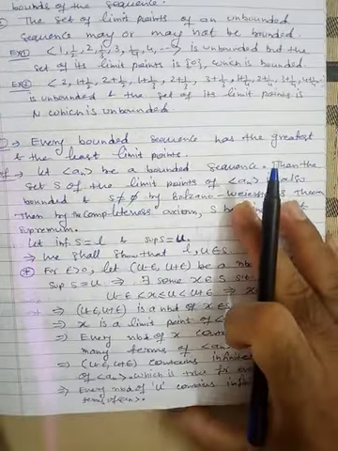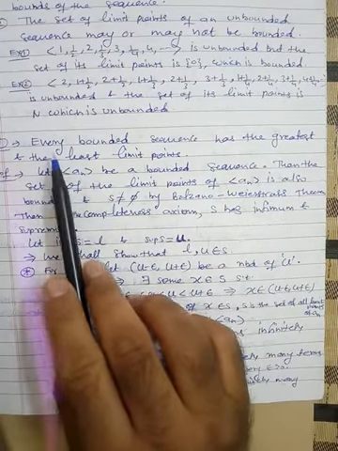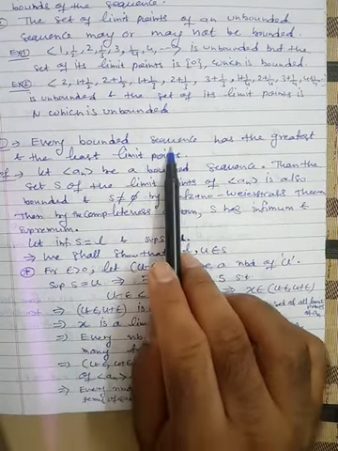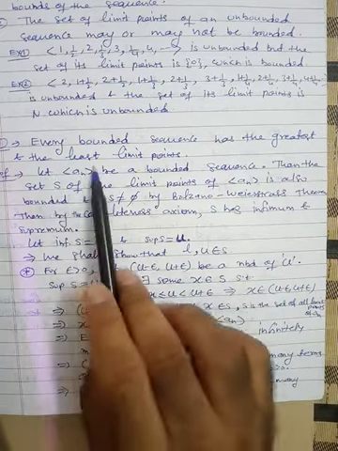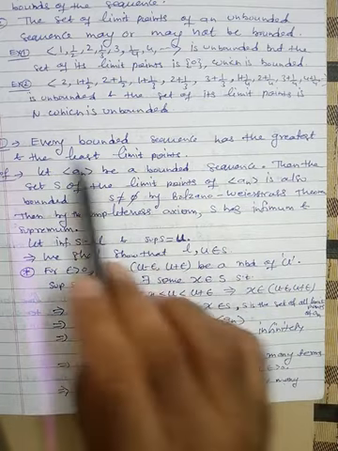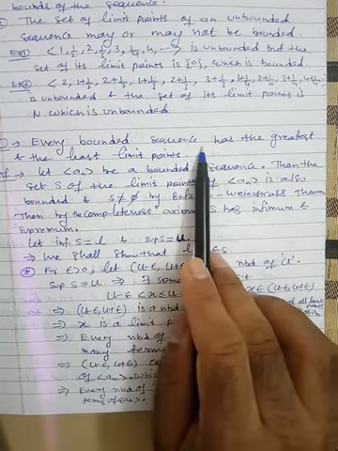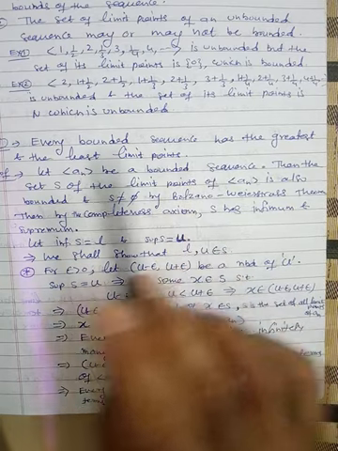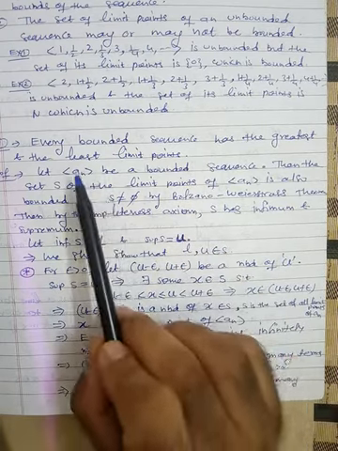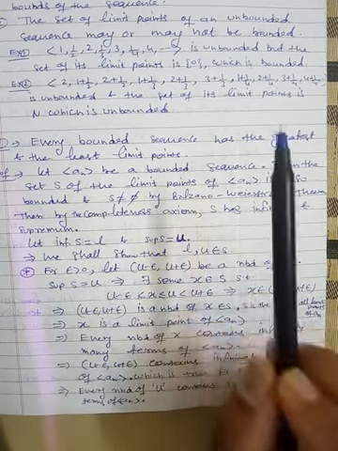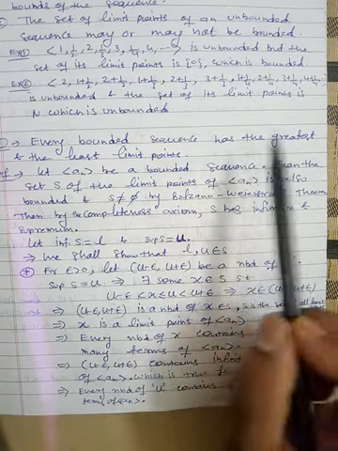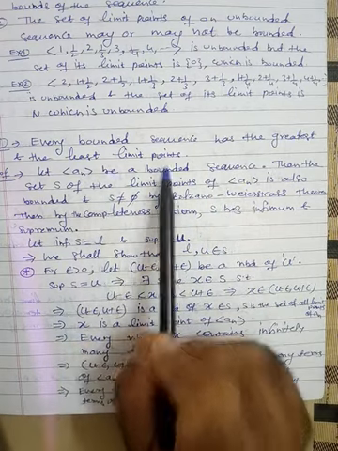Now we have another theorem. Every bounded sequence has the greatest and the least limit points. If the sequence is bounded, then obviously its set of limit points is bounded. Then we have to prove that that set has a greatest and least limit point.